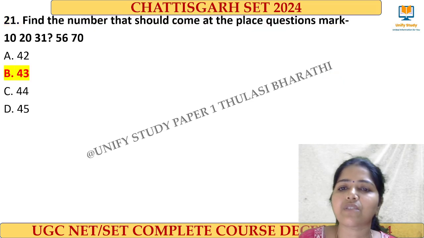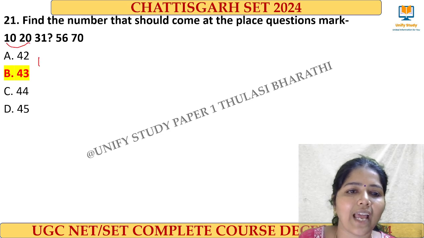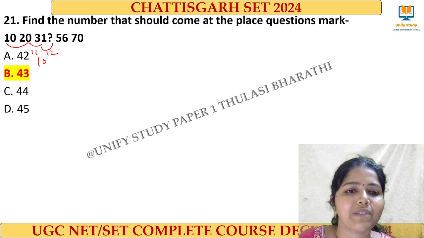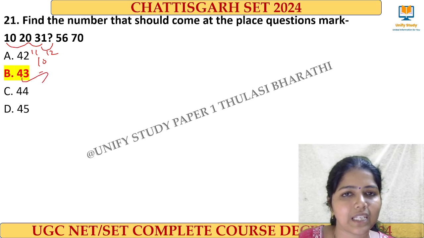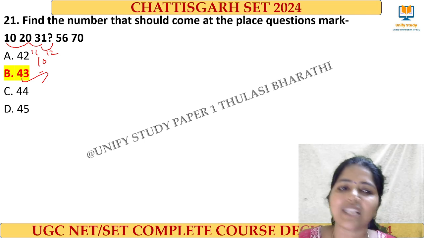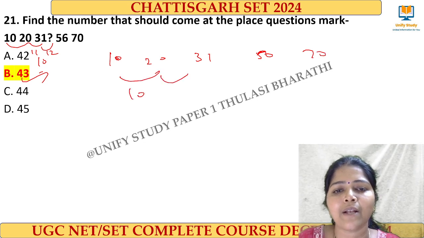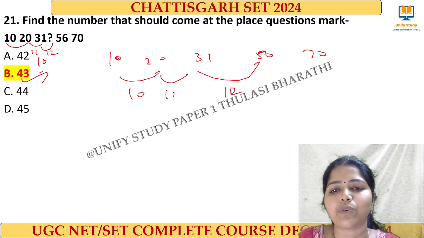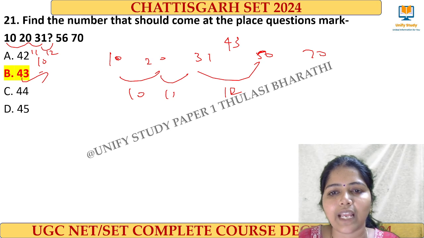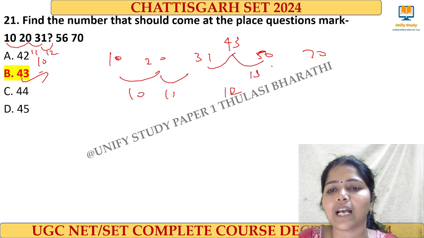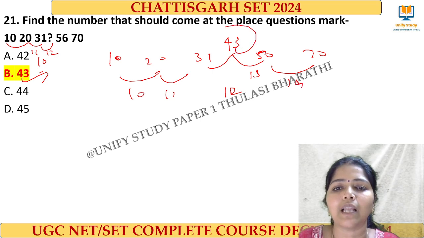And next one, this is very easy. This is 10 and then 11 and then next will be 12, right? So 12 means when I add, I'll be getting 43. Next one is 13, adding 43 plus 13 is 56 and 56 plus 14 is 70, right? So 10, 20, 31, 56, 70. Very easy. This is 10, this is 11 and this will be 12. So this number comes as 43 and then the numbers after 43 will be 13 and this will be 14. Clear? The number is 43.